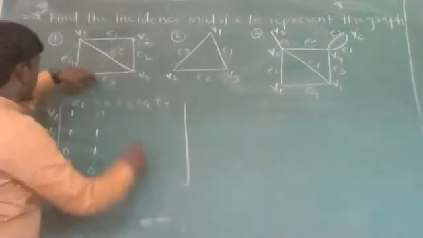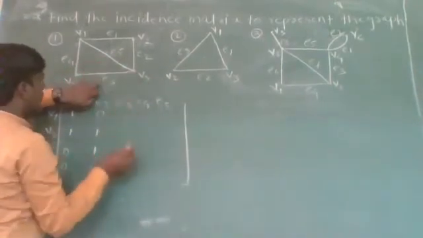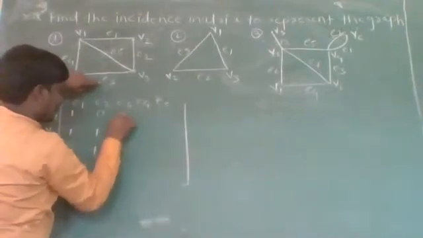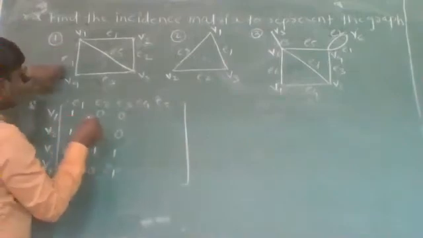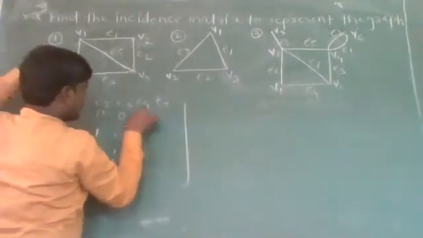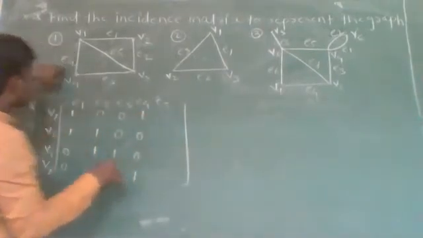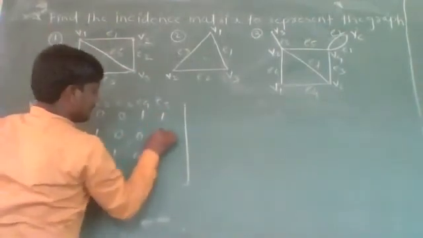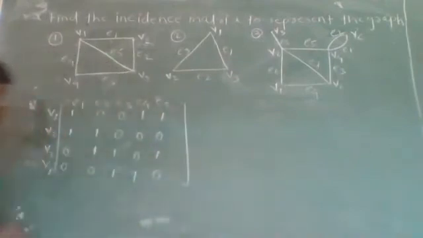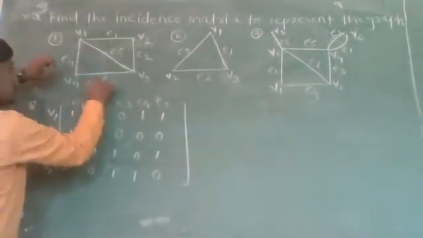Similarly, E3 is incident on V3 and V4, E4 is incident on V1 and V4, and E5 is incident on V1 and V2. So this is the incidence matrix for this graph G.